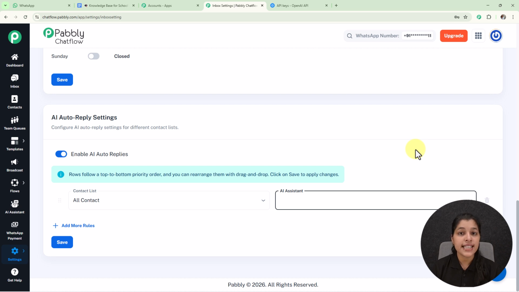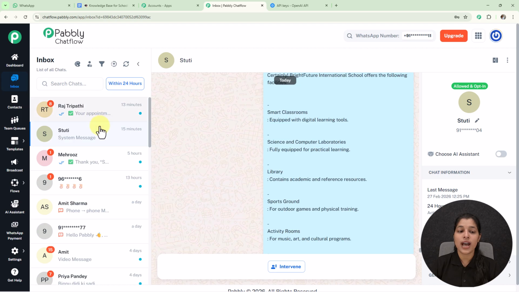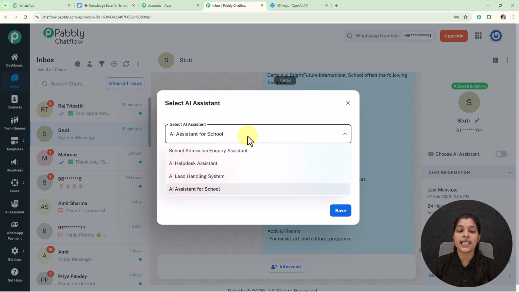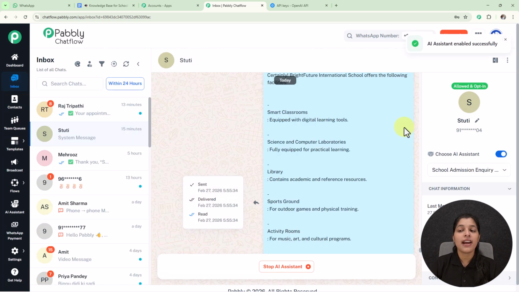And now for enabling this AI assistant for a particular chat, you just have to go towards the inbox given on the sidebar, and here you can see all these contacts in my account. And now let's say I'm going to enable AI assistant for this particular contact. So I have selected this contact, and on your right hand side you can see this option of choose AI assistant which I am going to enable, and from here you can select the AI assistant which you want to enable. Now let's say I'm going to enable this AI assistant, that is school admission enquiry assistant, which I have recently created. So I'm going to select the save button, and here our AI assistant has been enabled successfully. So now this is the way you can enable AI assistant for a particular chat.